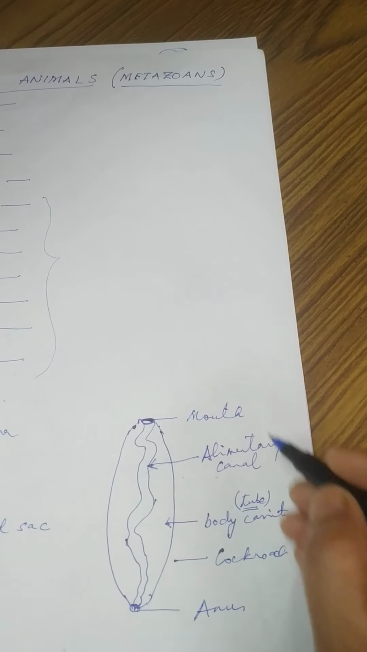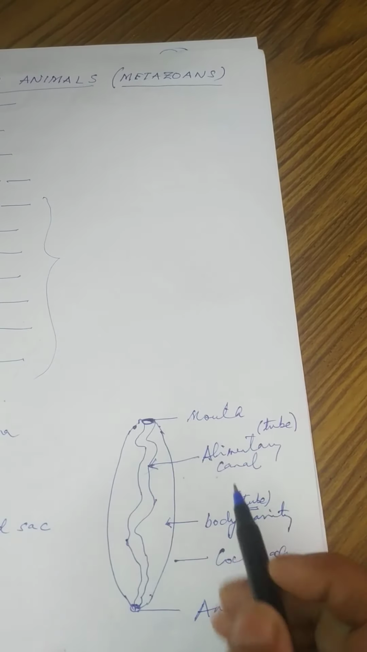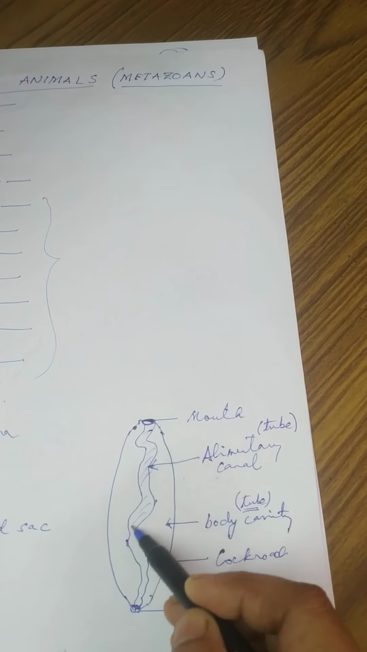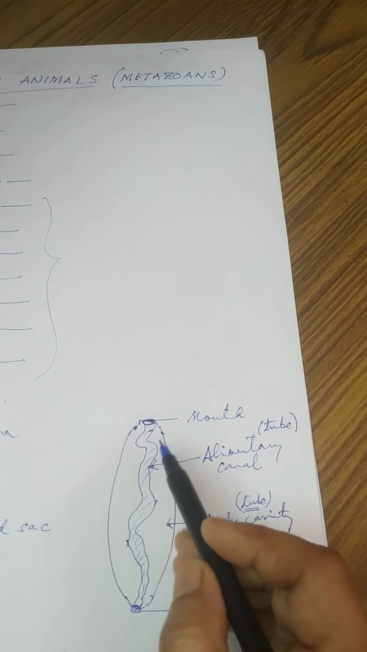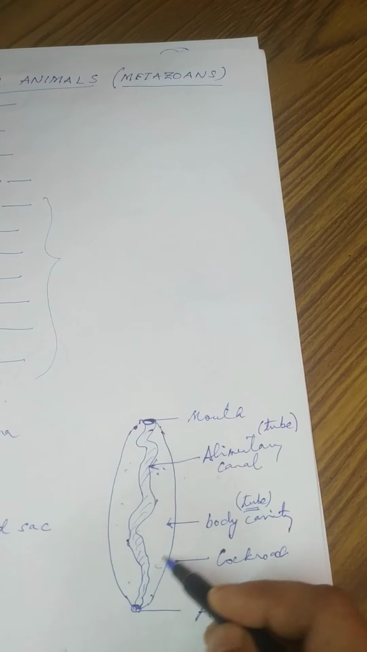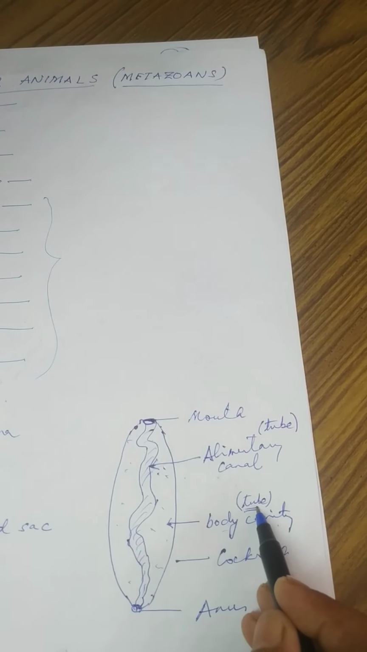This alimentary canal is also a tube. So this is the alimentary canal. This is also a tube. Okay. And this one is the body cavity. This body cavity is also a tube.